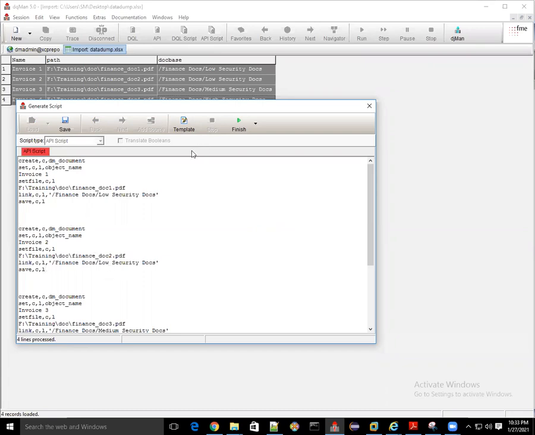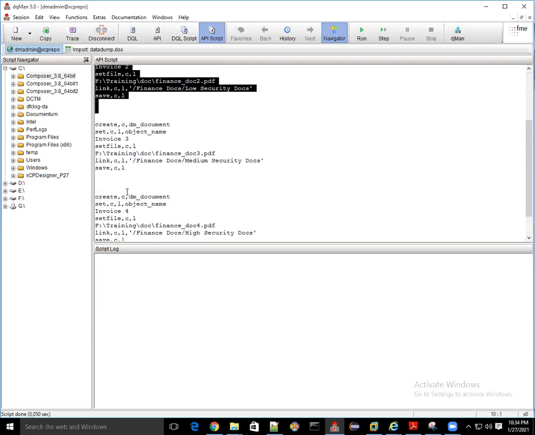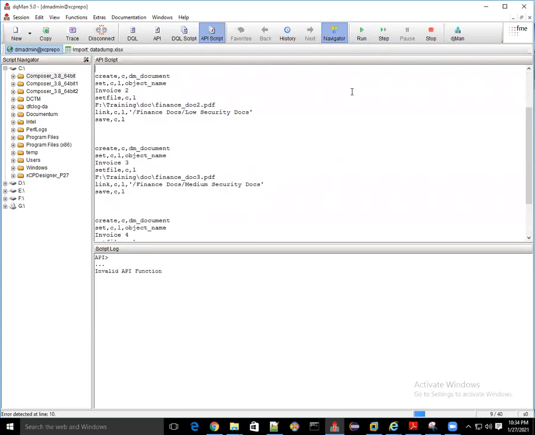So this is the way, within a fraction of a second, you can generate n number of scripts. And just click on overwrite. Here, the script is there, and just click on this.